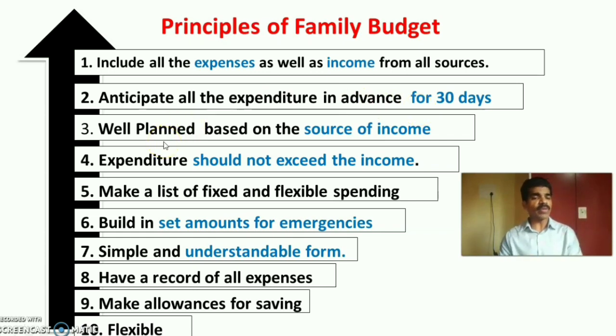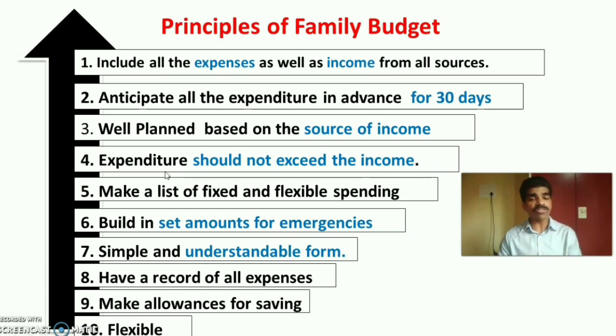Then third one is family budget should be well planned based on the sources of income. So that will vary from family to family. It should be according to the income or sources of income of the particular family. So family budget should be well planned based on the source of income of the family. Then expenditure should not exceed the income. So whenever the family plans the budget, their expenditure should not exceed the income of the family. It should be 10% less than the income of the family.